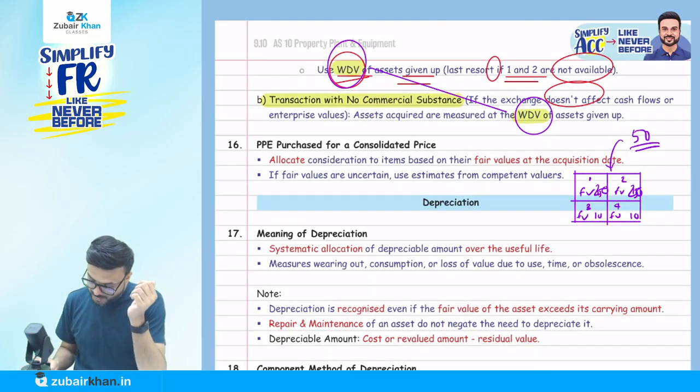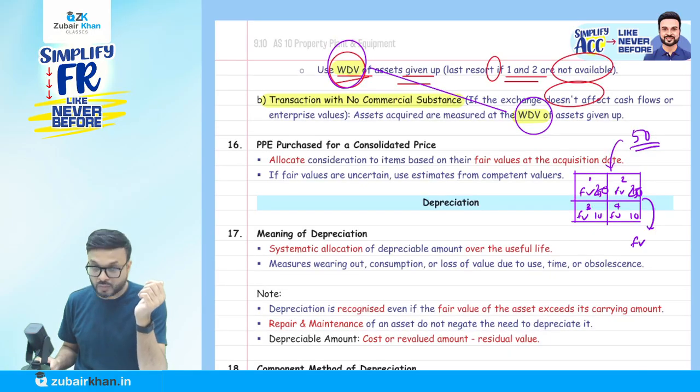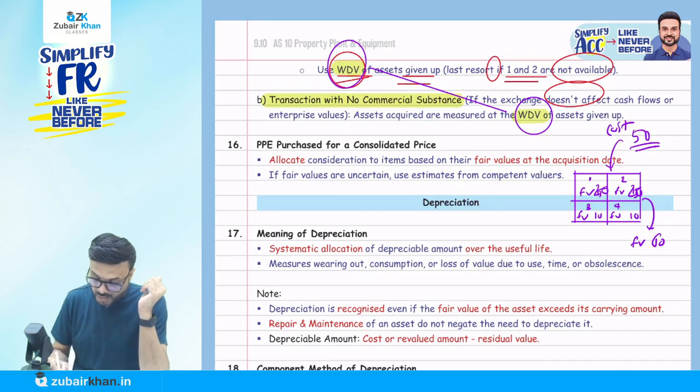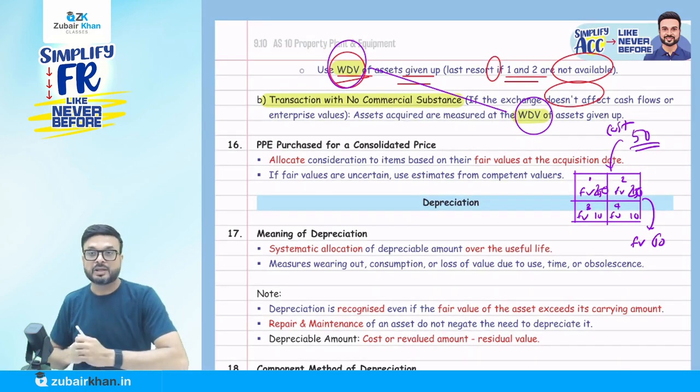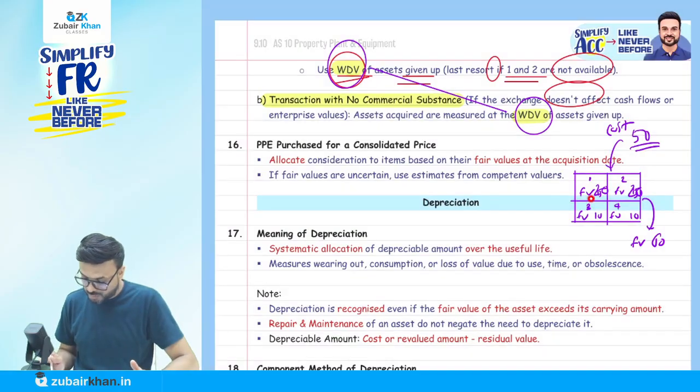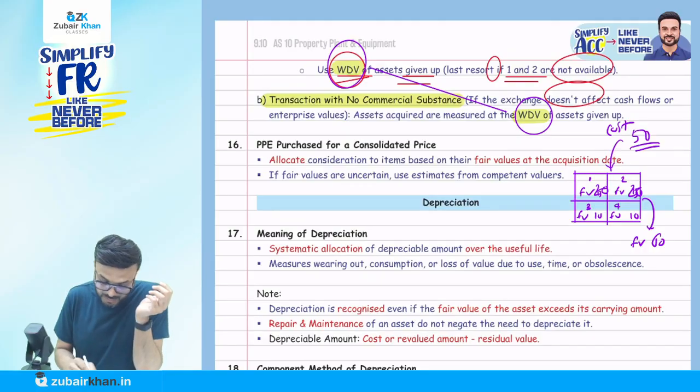So what is the fair value of the total asset? Fair value is total 60. How much is the cost? I paid 50. So how to recognize this 50? You can see the fair value individually is 20, 20, 10, 10. So I will recognize in the proportion of 2 is to 2 is to 1 is to 1. You got the point? This is how they say allocate.